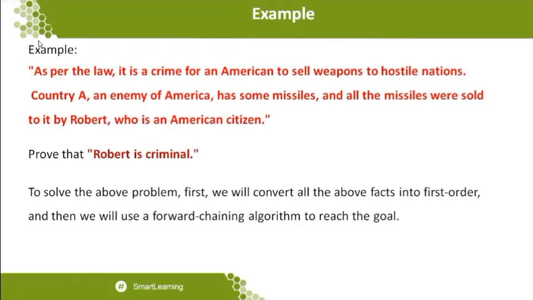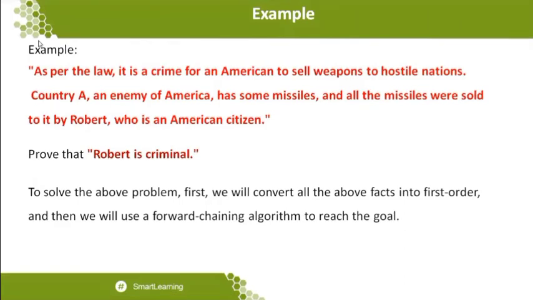After concluding the facts, I want to make a connectivity between the facts, because only once I make a connectivity between the facts can I come to the conclusion that Robert is a criminal. This connectivity will be made by the propositional logic statements as well as the first order logic statements. That's what the line given over it is about.